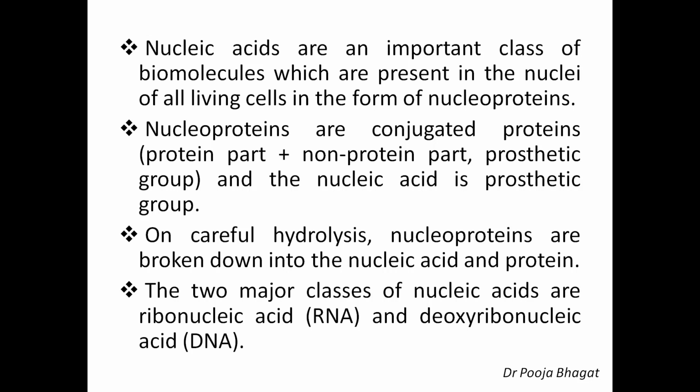Now, on careful hydrolysis, nucleoproteins are broken down into the nucleic acid and protein, since nucleoproteins have the protein part and the non-protein part, that is the prosthetic group. So when you hydrolyze the nucleoproteins carefully, you will get nucleic acid and protein. Now, the two major classes of nucleic acids are ribonucleic acid, that is RNA, and deoxyribonucleic acid, that is DNA. Nucleic acids carry an organism's genetic information. They play an important role in the development and reproduction of all forms of life.